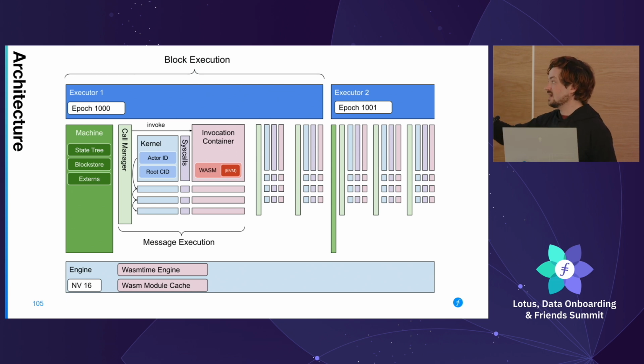And that's kind of the life cycle of a message, where you call down, creating a bunch of new invocation containers, then you destroy them as you go back up, and then call back down. So that's how that works internally. Then we just do this over and over again, once for each top level message. Finally, this is built on top of an engine. We use Wasmtime as our core execution VM, and we have some module caches and stuff like that. So that's this.